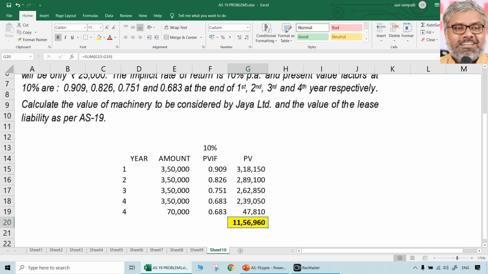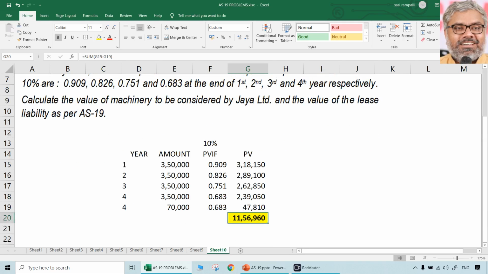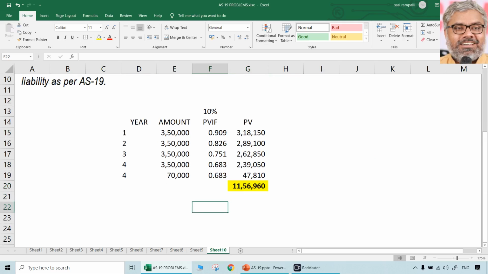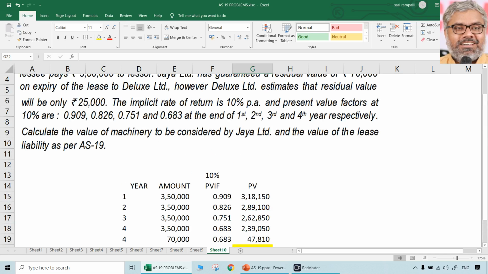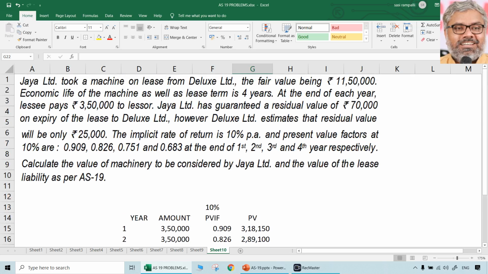Whichever is lower, 11,50,000 has to be taken. So answer is not 11,56,960. 11,50,000 is the answer. Why? Because fair value is lower than the present value of minimum lease payments. Hence, this is the amount at which the asset as well as liability has to be debited and credited respectively by JR Limited. That's it.